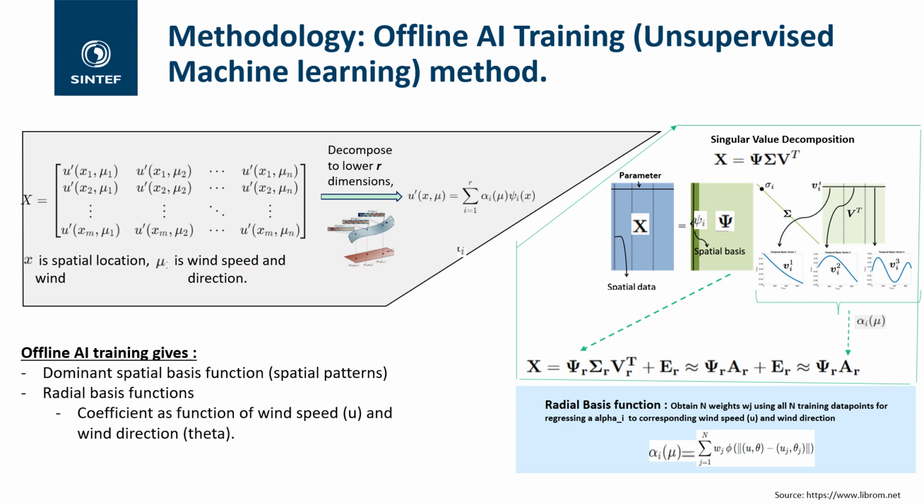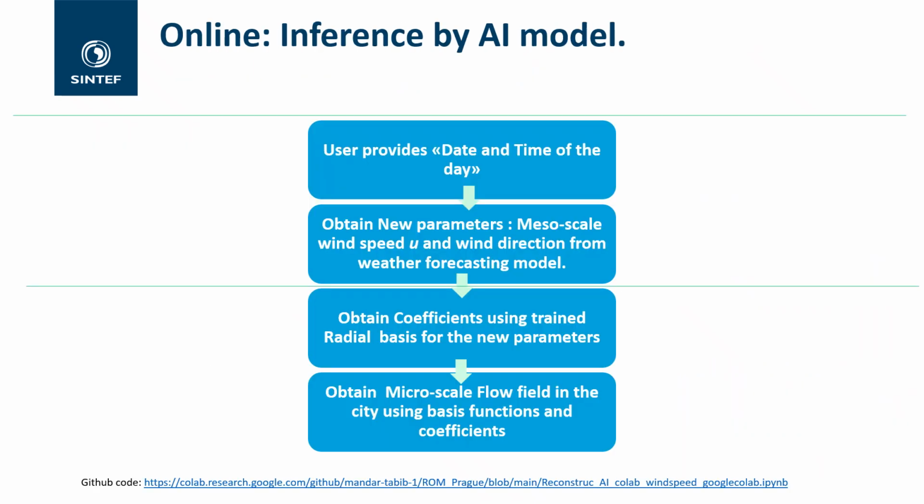direction. Now, in the online phase, what happens is the user provides the date and time of the day. Then for this date and time on which he wants the predictions, we obtain the mesoscale wind speed u and the wind direction theta from the weather forecasting model. And this mesoscale wind speed and wind direction is then used by our AI model to obtain the microscale flow field in the city.